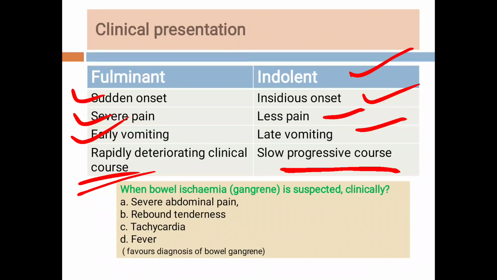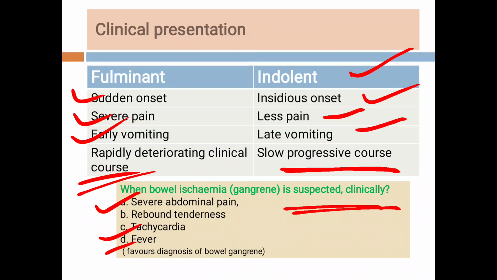Then students, on clinical examination, is it possible to get an idea about gangrenous bowel or non-gangrenous bowel? So when we suspect bowel ischemia clinically, on palpation there is a rebound tenderness, the patient has severe abdominal pain, tachycardia and fever.